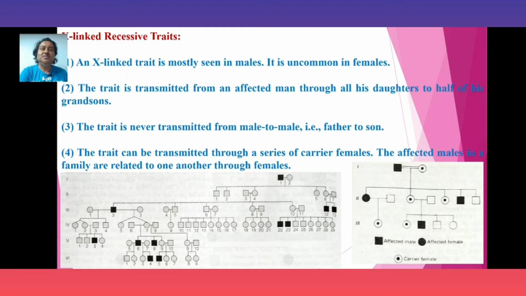For the analysis part, you have to follow the same steps which you have followed for autosomal traits. The first part is to designate the number of generations with Roman numerals, then designate the number of individuals of each generation with English numerals.